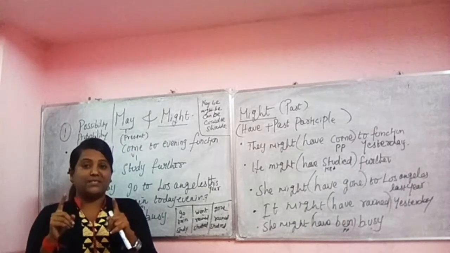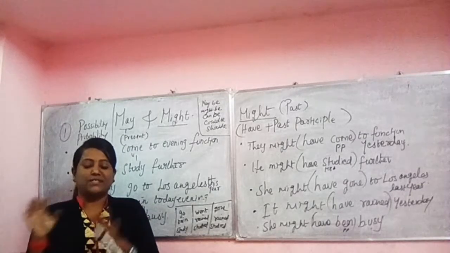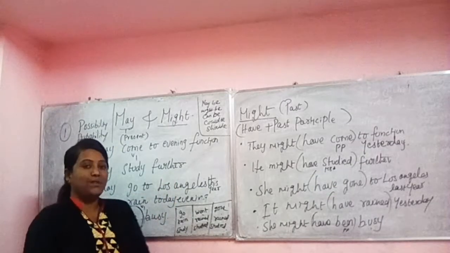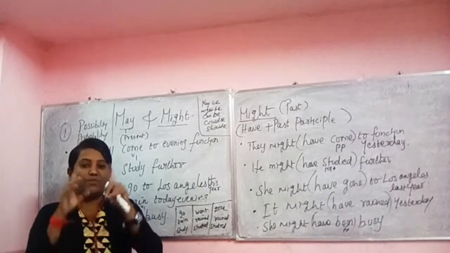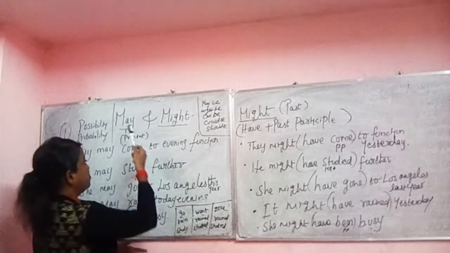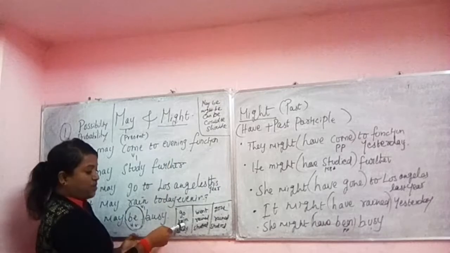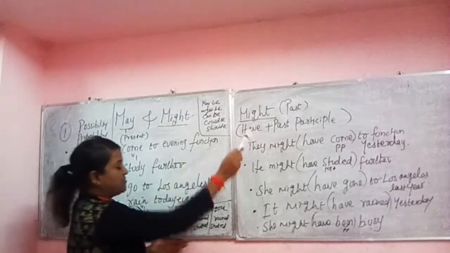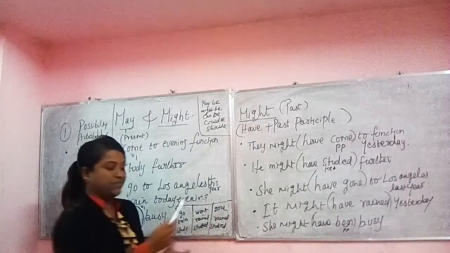But for the present tense, in international English, those who speak very simple English follow this rule. And in international English, for the present tense, we can use both may and might with verb 1. And for the past tense, we definitely need the past participle.